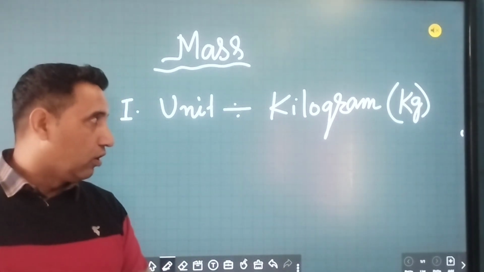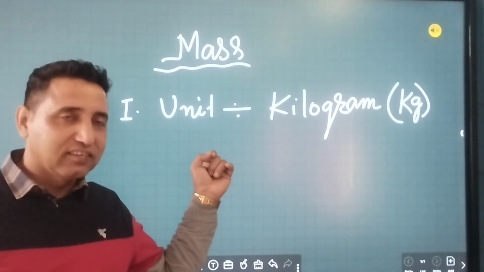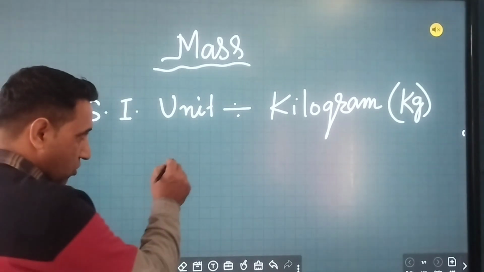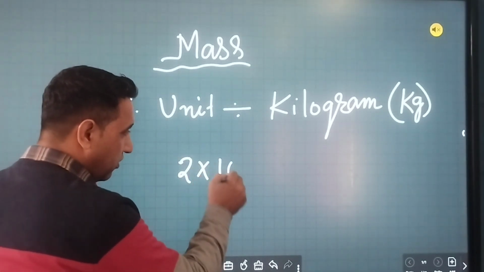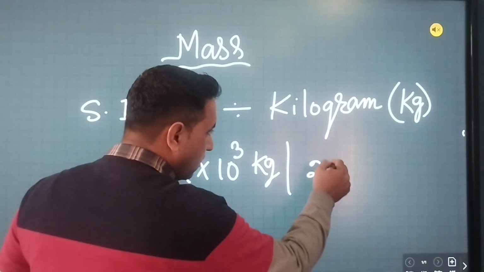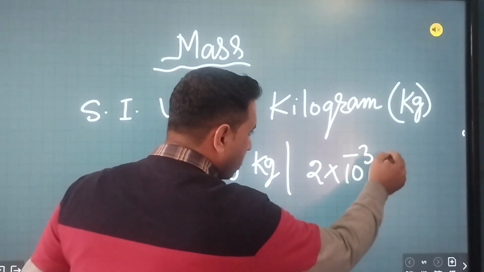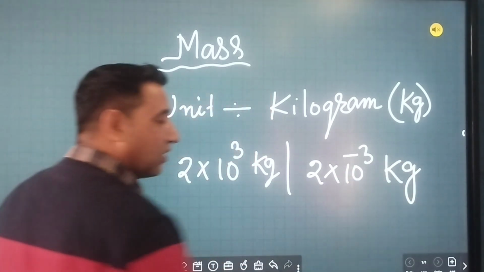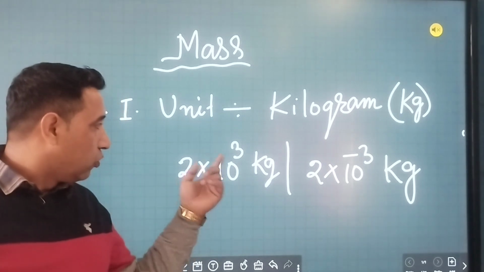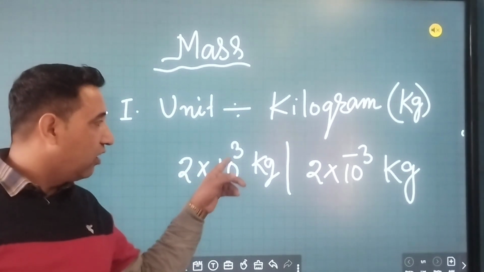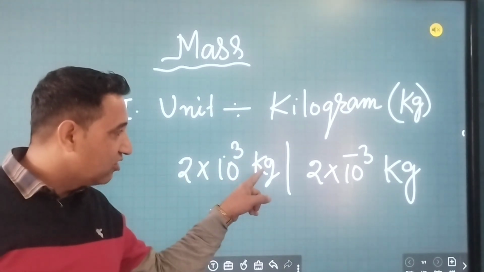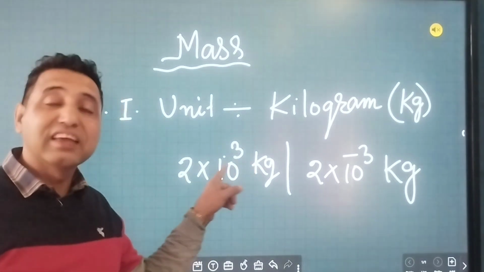When we write down the mass, especially in science, we write it in two ways: 2 into 10 to the power of some number kg, or 2 into 10 to the power of minus some number kg. This is the standard way of writing numerical values in science. When you see the power of 10 positive, you should understand that the object is bigger than 1 kg.